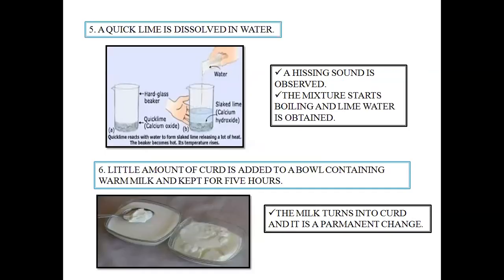Next is, what happens when quicklime is dissolved in water? Now when quicklime is added to water, as you can see in the picture, students, first of all, the water starts boiling. Now, why does the water start boiling? This is because the reaction is an exothermic one. Exothermic means it releases heat energy.